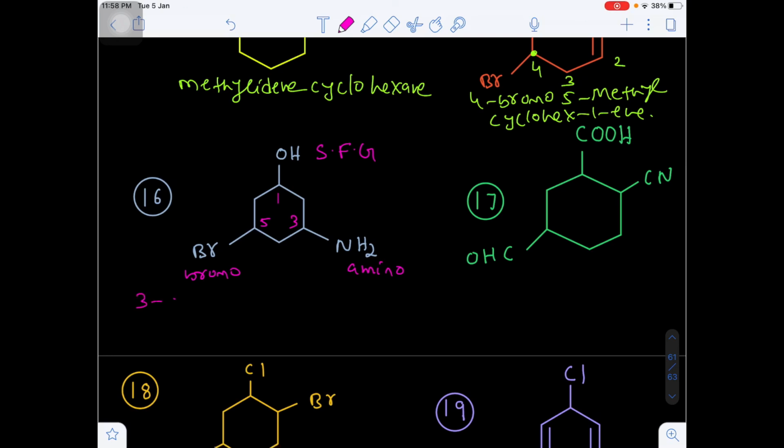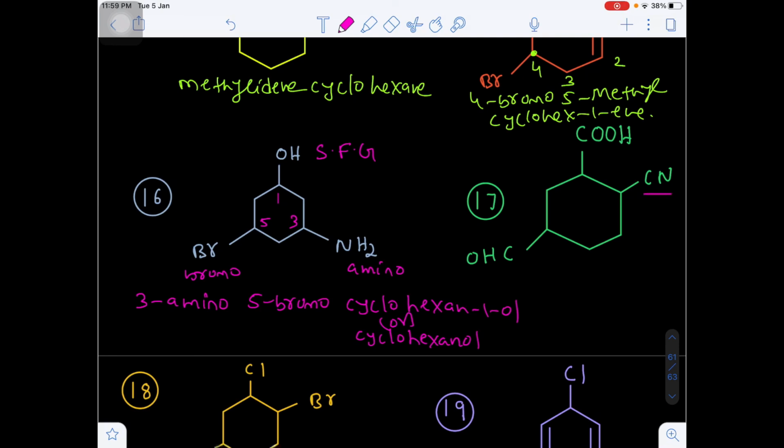So what I am writing here: 3 amino, 5 bromo, cyclohexane, 1 ol. Otherwise we can say this is cyclohexanol. Obviously the ol, that is a functional group, should be located on the first carbon.